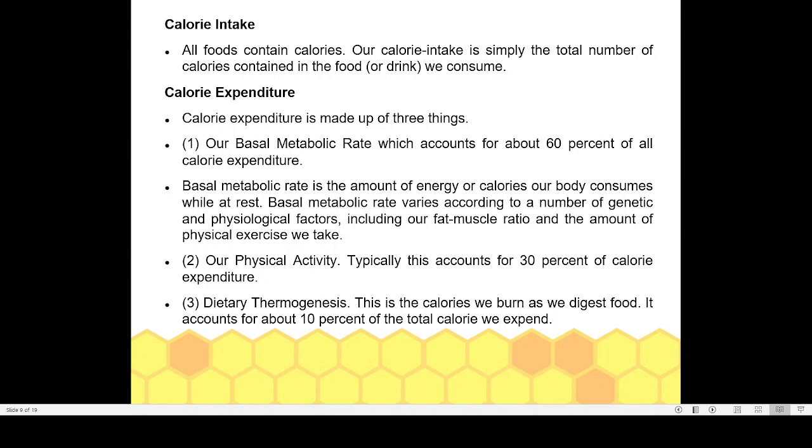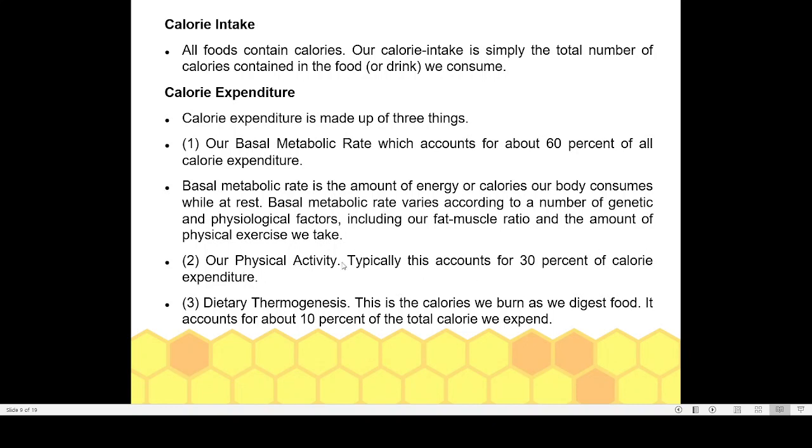So that is the factor why some people always stay very lean and some people get very fat even if they are not eating much. So it depends on the basal metabolic rate. Here you can see that 60% of the energy that we are taking is actually used for BMR activity. So a person with a high BMR needs more energy, more nutrients. A person with a low BMR needs less energy, and if a person with a low BMR is eating more, then they will certainly get fat.